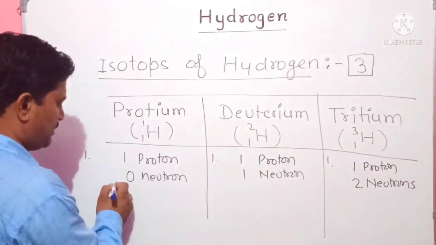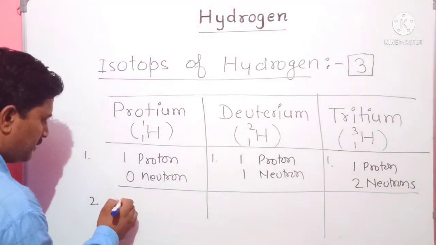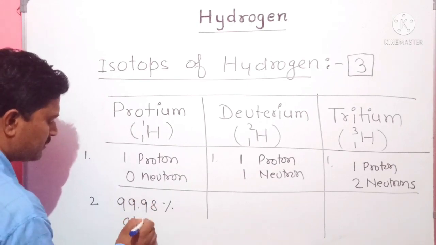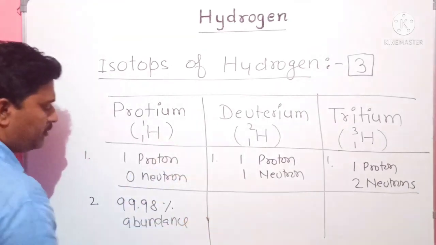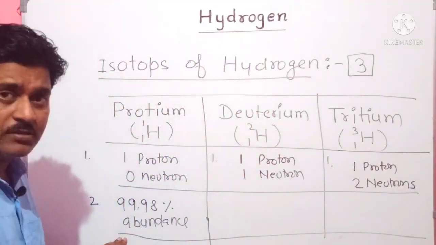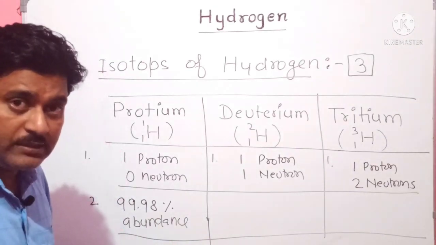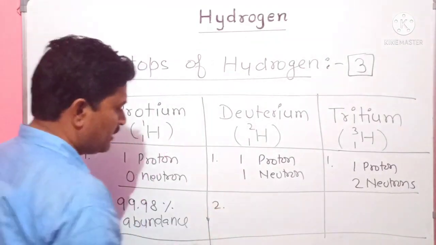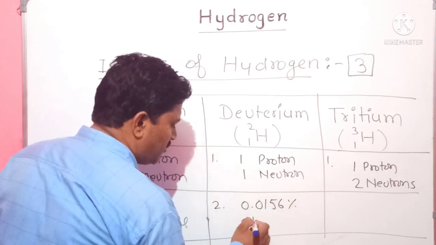Let's see another difference. The abundance of protium in nature is 99.98%. Deuterium is not present in such a large percentage. It is present in 0.0156% abundance only.